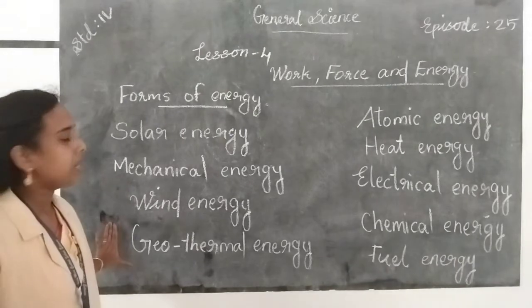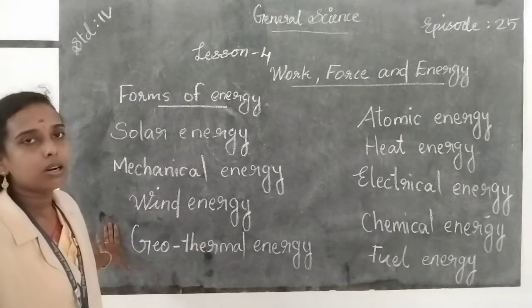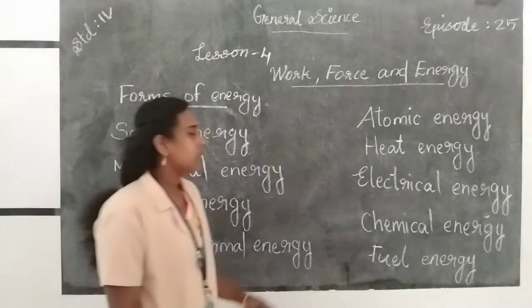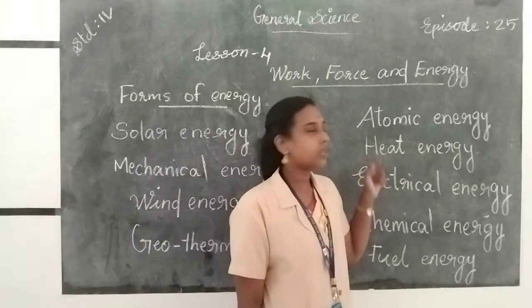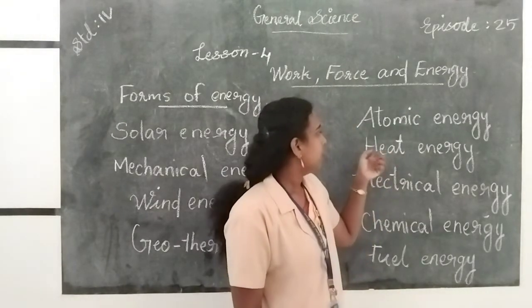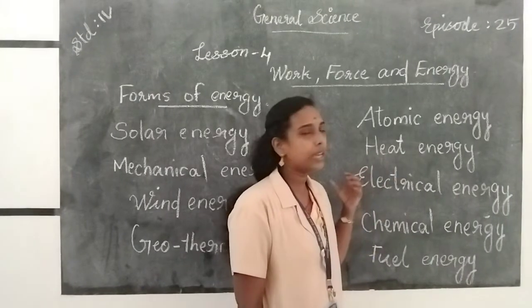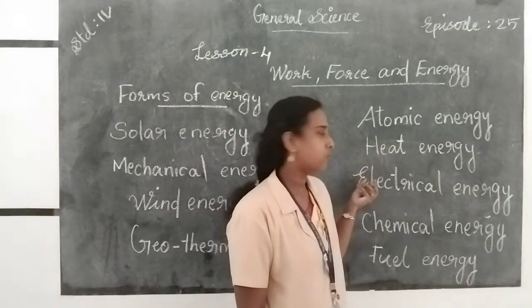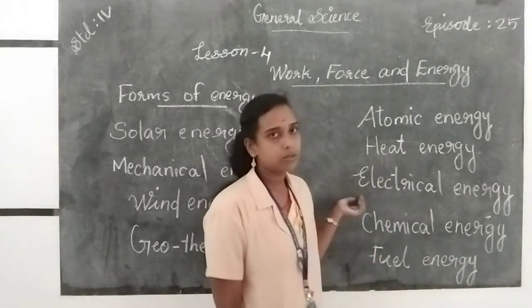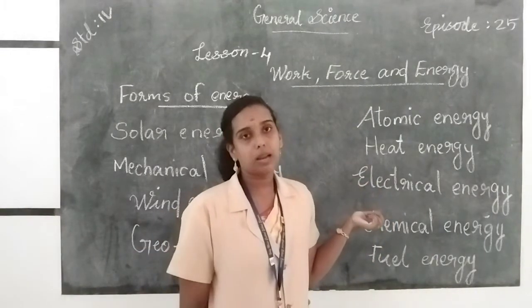Then geothermal energy. The energy obtained from the interior of the earth is called geothermal energy. And atomic energy. Atomic energy is obtained by the splitting of atoms. Then heat energy. We use heat energy to heat water and cook our food. Then electrical energy. Electrical energy is used to light bulbs, switches and other electrical appliances.